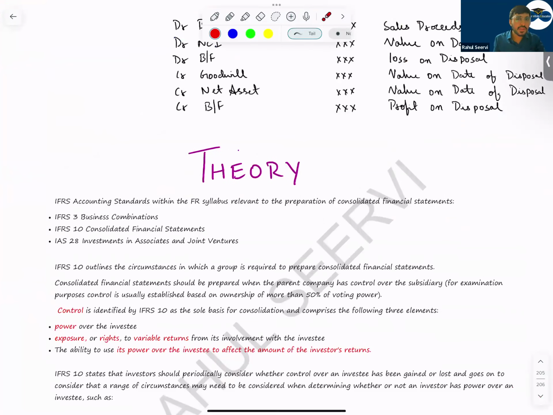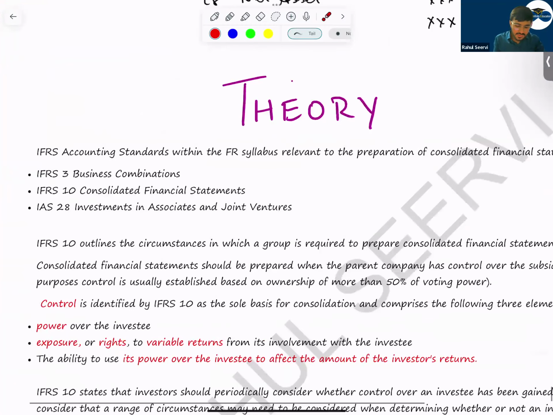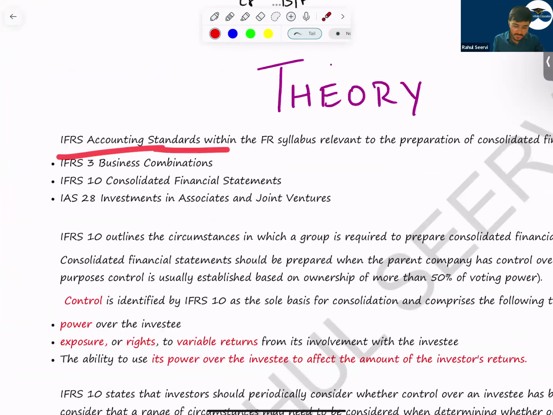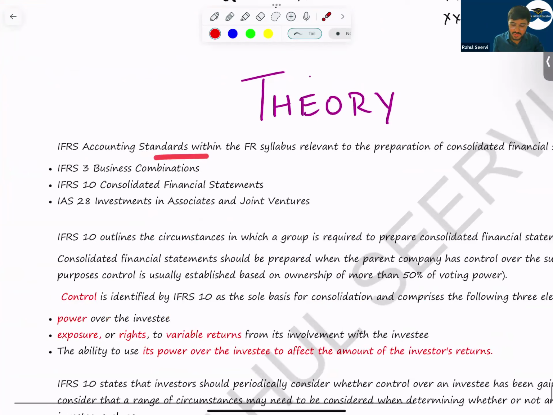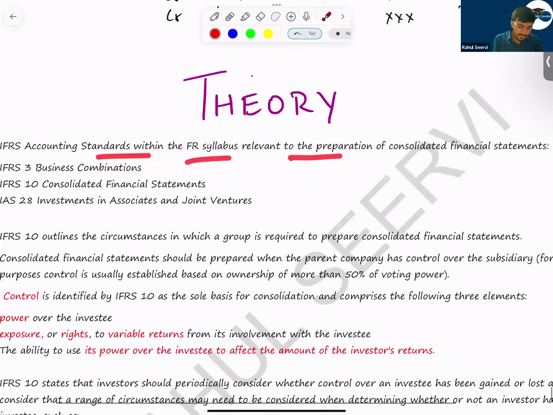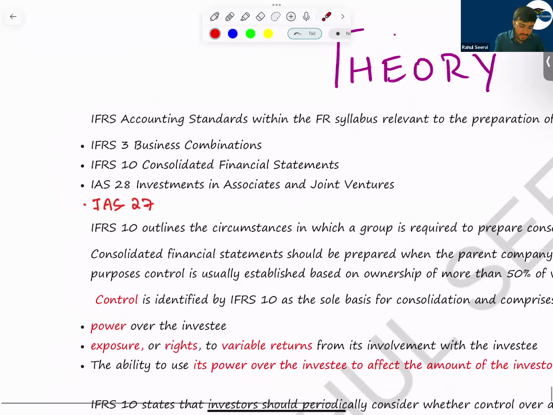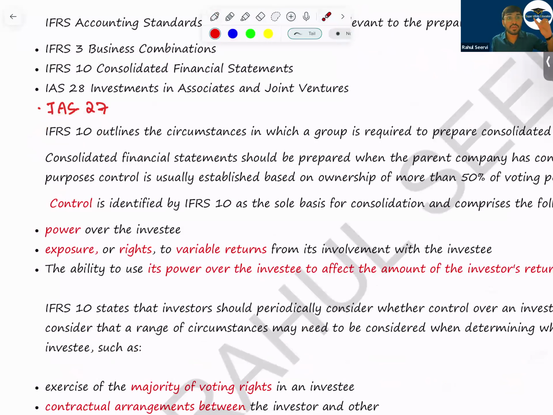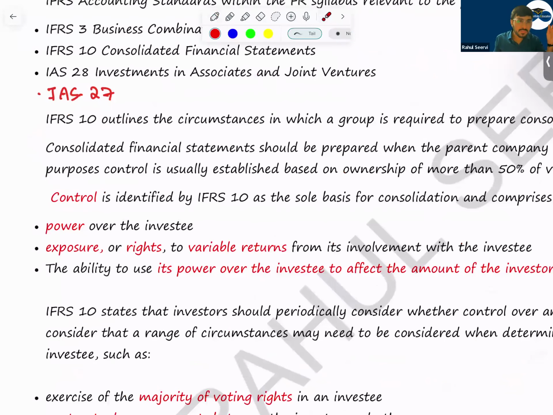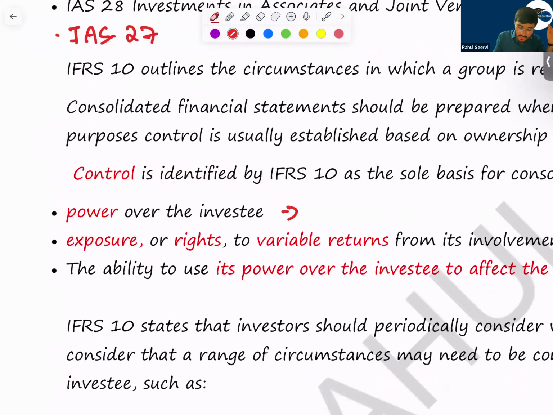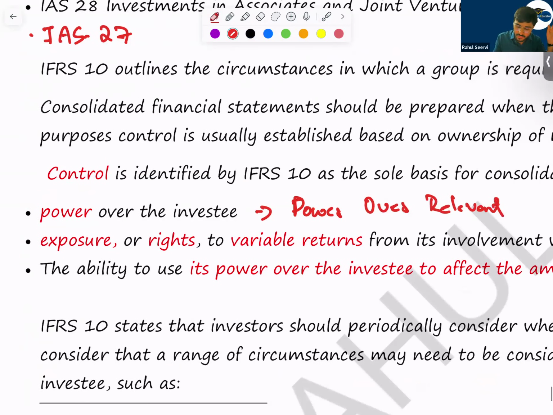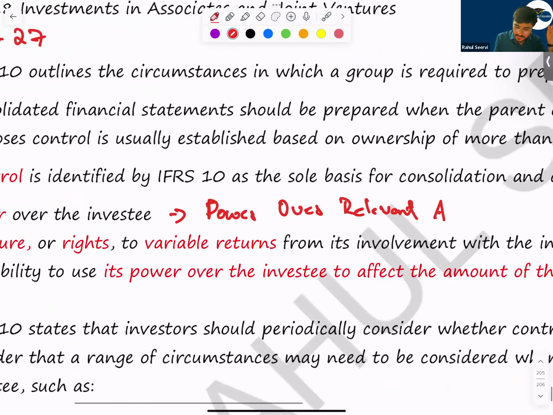Now coming to some theory, which is very important for your MCQ part. The IFRS accounting standards within the FR syllabus relevant to the preparation of consolidated financial statements are given here: IFRS 3, IFRS 10, IAS 28 and IAS 27. Now, IFRS 10 outlines the definition of control. So what does control mean? Control means power over the investee, power over relevant activities.